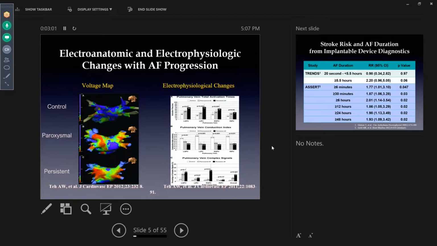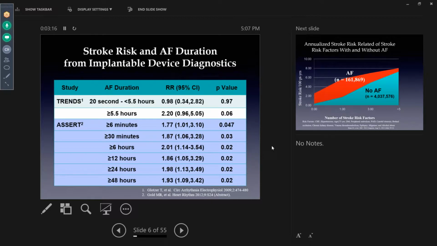And in the electrophysiology lab, we can do what we call voltage mapping, where we map the atrium in the normal sinus rhythm. The red represents more scar tissue, and the electrophysiologic changes that we see that correlates with the scar tissue as well. And why is this important? Why do we need to prevent development of AFib? What we know is that atrial fibrillation can be sometimes in about half of the patients asymptomatic. So I think it's important for everyone to take a lifestyle that, especially if you have high cardiovascular risk factors for stroke formation, aggressive efforts will be made to prevent AFib because it can lead to strokes.